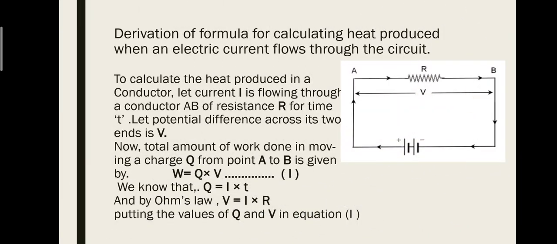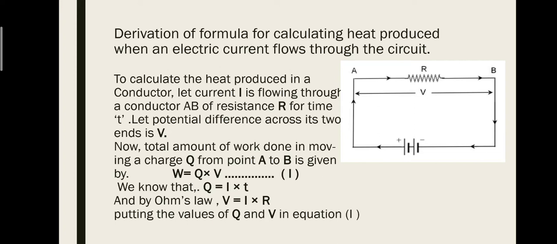Now, derivation of formula for calculating heat produced when an electric current flows through the circuit. On the right side there is a figure of an electric circuit in which different components are attached, like battery, resistance, connecting wire.